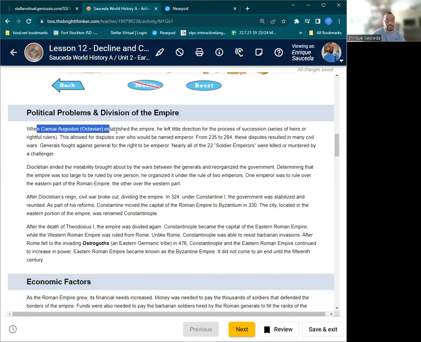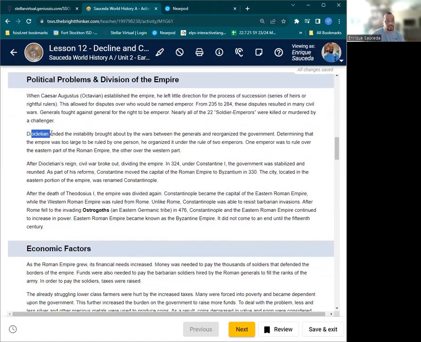When Caesar Augustus or Octavian established the empire, he left no direction for the process of succession, series of heirs and rightful rulers. This allowed for disputes over who would be named emperor. From 235 to 284, these disputes resulted in many civil wars. Generals fought against generals for the right to become emperor. Nearly all of the 22 soldier emperors were killed or murdered by a challenger.